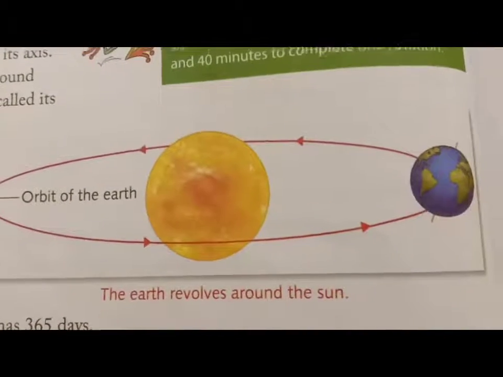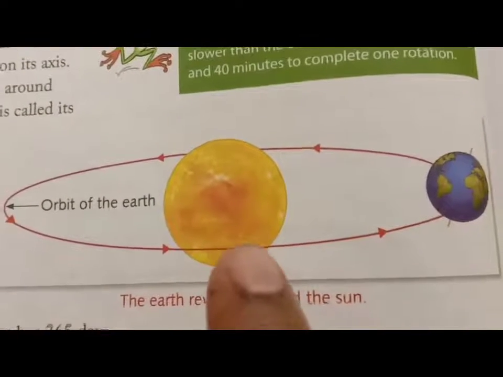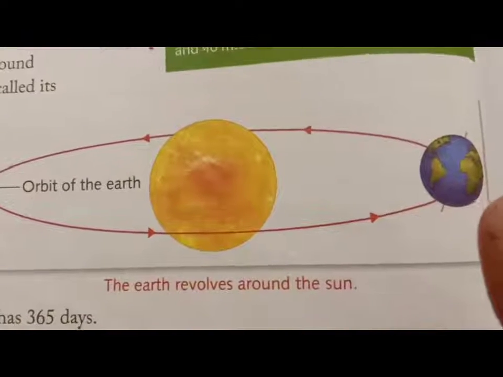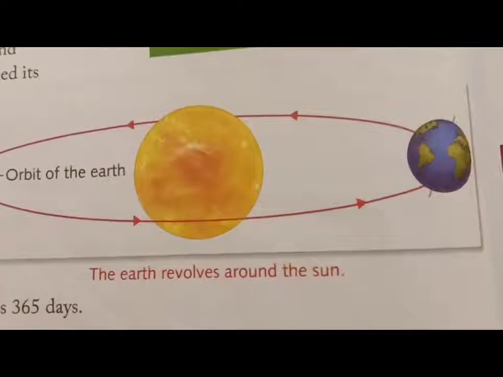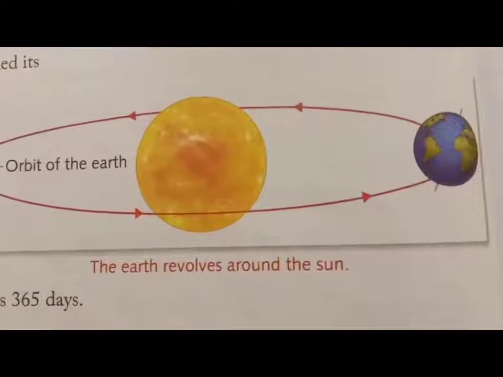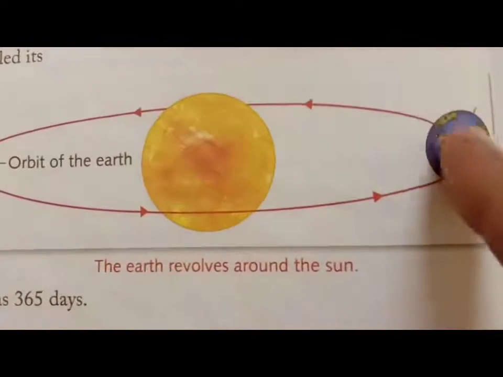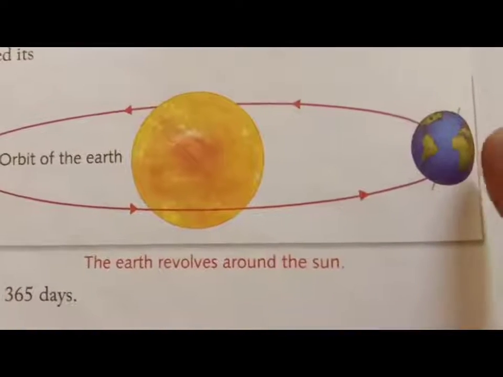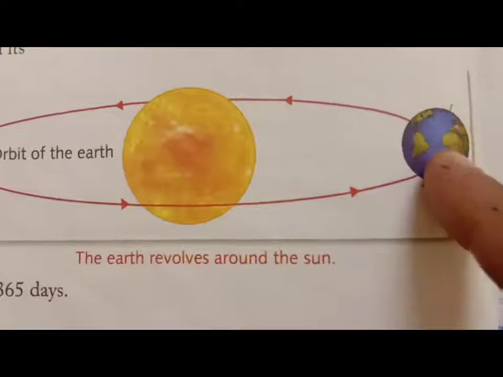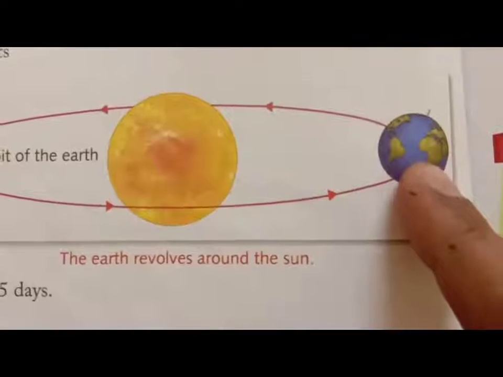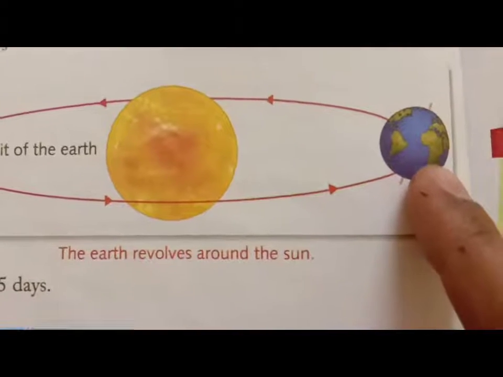Students, you can see this is a picture of the sun and the earth. Clear? The earth seems unmoving to us, but it is moving all the time. We cannot feel that the earth is moving, but it is always moving. It rotates on its axis, and because of this rotation, day and night occur.